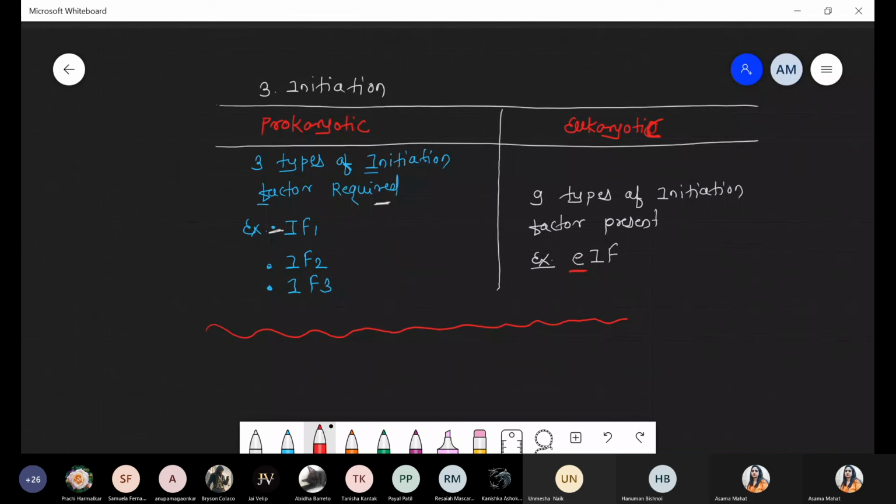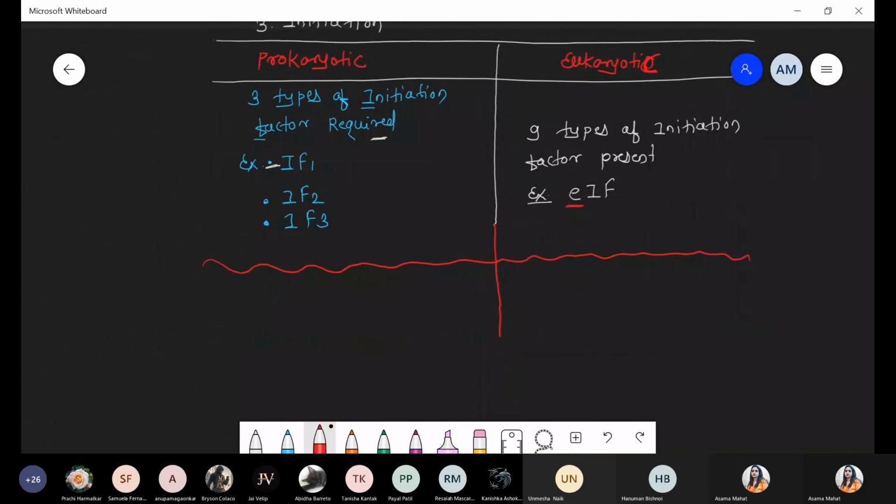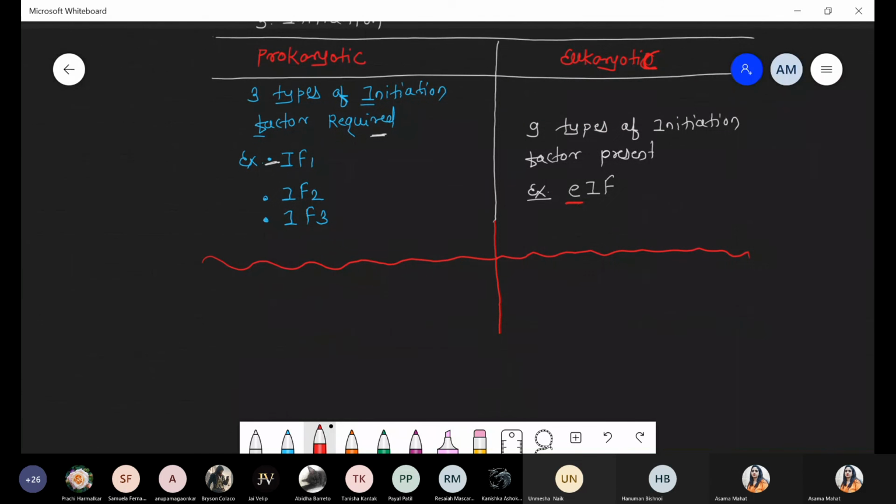Okay, chalo. So now one by one we are taking the difference between the initiation of prokaryotes as well as eukaryotes. The first step of the initiation is that the small ribosomal subunit binds to the 5' end of messenger RNA. Here the small subunit means the 30S subunit, right? This 30S small subunit of the ribosome binds to the 5' end of messenger RNA.